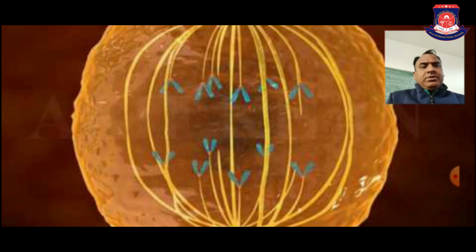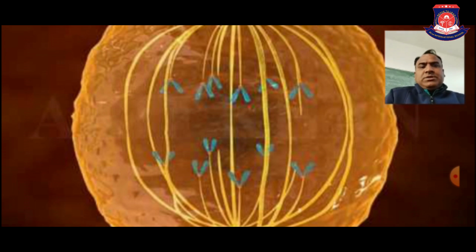Today, I will discuss with you a topic, mitosis, of class 11th biology. What is mitosis? Mitosis is a cell division in which a cell divides and gives rise to two new cells. There is another division of cell which is known as meiosis.